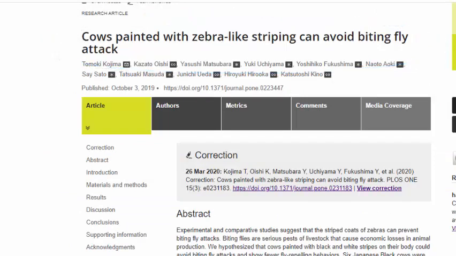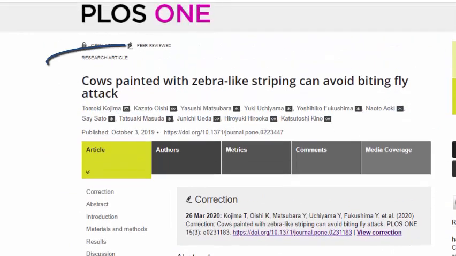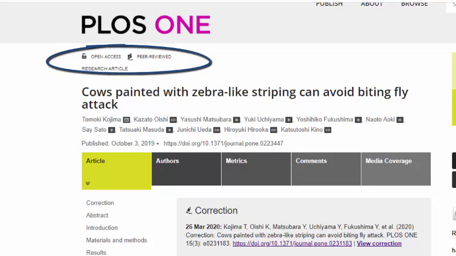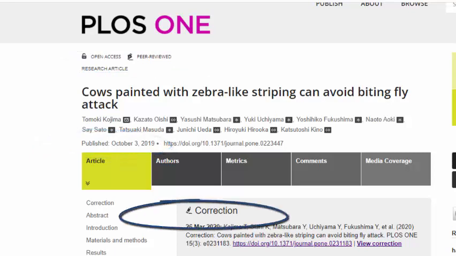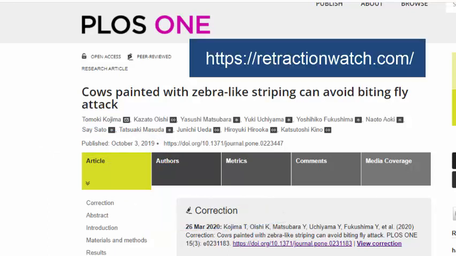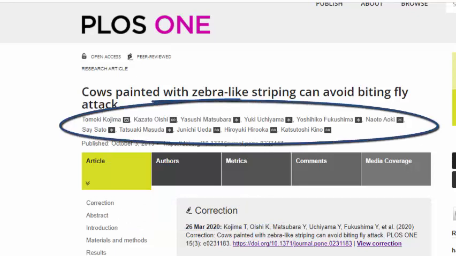So once you've found the journal article that the news source is referencing, there are a series of questions to ask. Was there a peer review process? Was the publication date relevant to the newspaper article? Are there any retractions or corrections in this article? Another place to look for retractions is retractionwatch.com. Who do the authors work for?